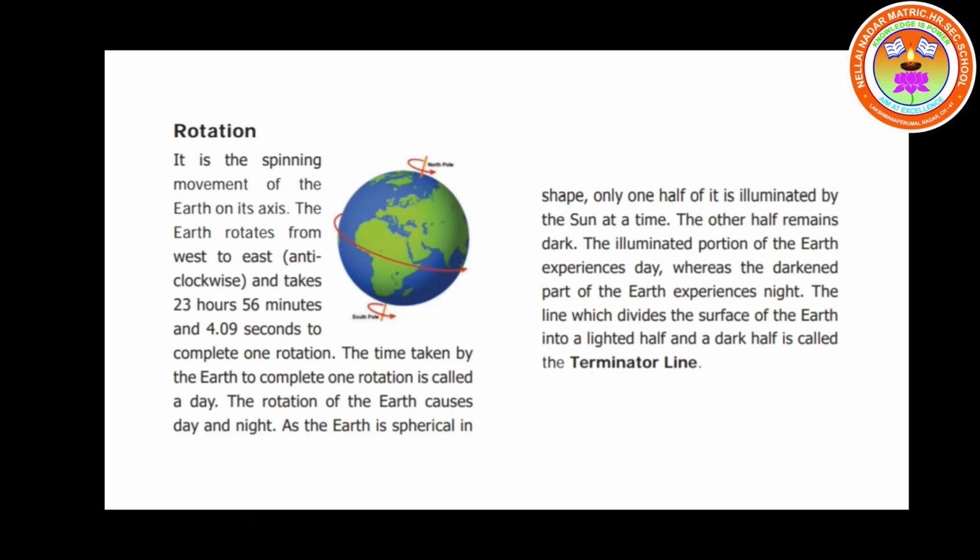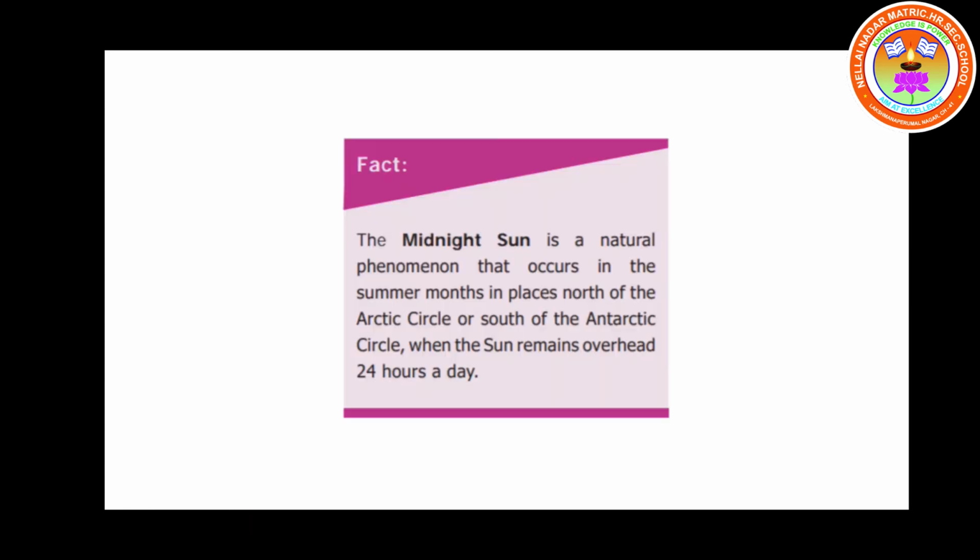Now, do you understand how days and nights occur? The line which divides the surface of the earth into a lighted half and a dark half is called the terminator line. That line is only called the terminator line. Is it clear, children? Now let us study one fact.